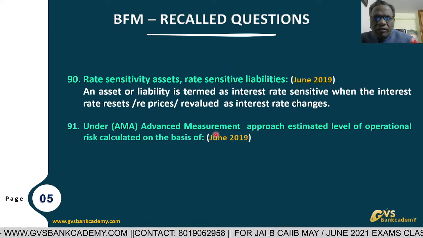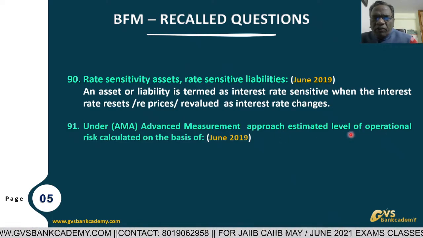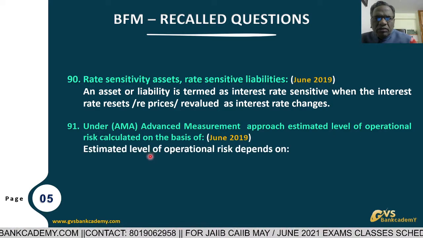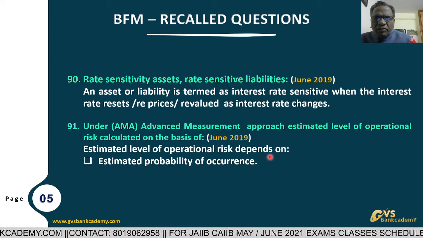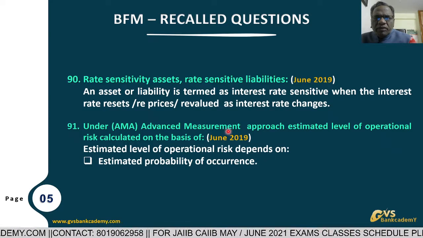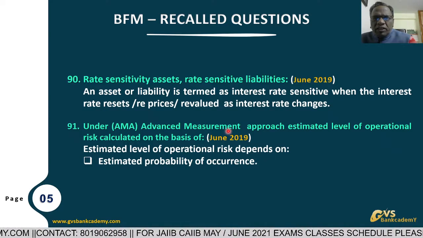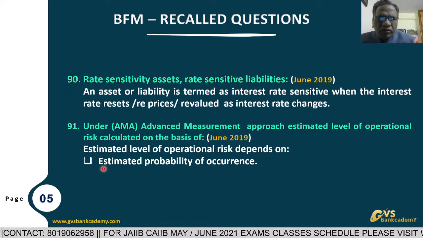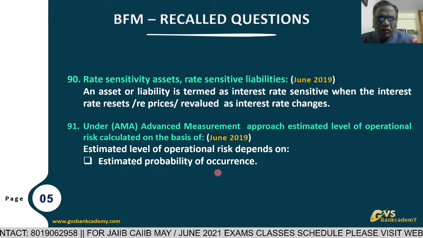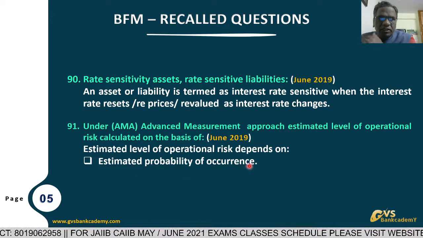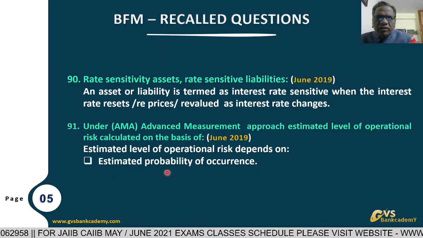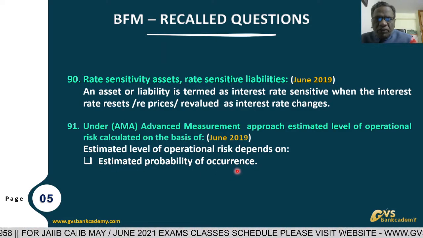Under advanced measurement approach, how is the bank calculating the estimated level of operational risk? That is the question. Advanced measurement means internal measurement, internal calculation of the operational risk. Now the bank has to calculate the estimated probability of occurrence. So what is the chance of occurrence of that event? That is the estimated probability of occurrence of the event.